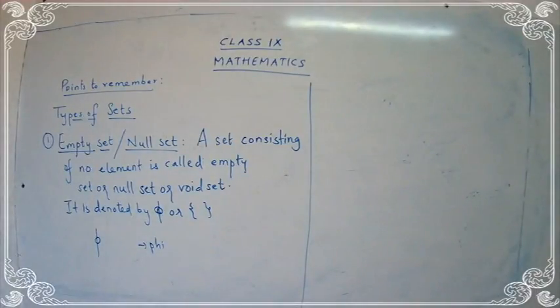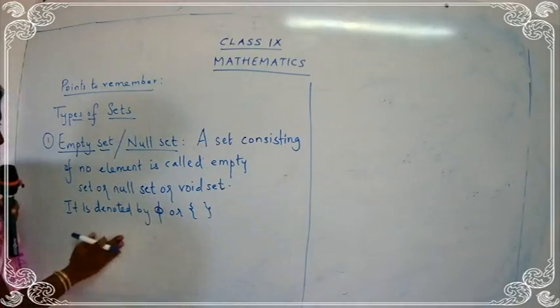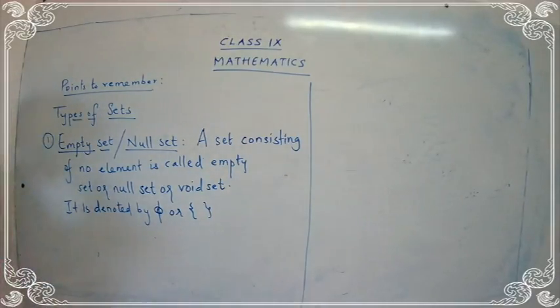Have you taken down the definition? Write down the definition. A set consisting of no element is called empty set or null set or void set. It is denoted by phi. Not 5, it's phi. P-H-I, phi, or an empty bracket. Okay. So just put your pens down and understand the definition, and later on I'll give you some examples for empty set. So put your pens down and listen to me, children.